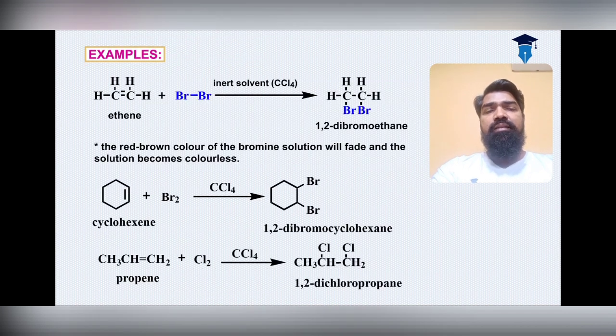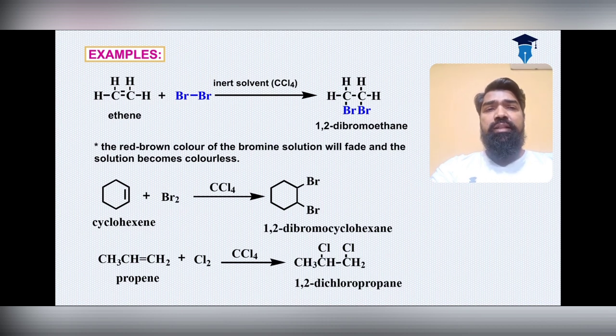See the different examples here. Ethene reacts with bromine in the inert solvent carbon tetrachloride and gives you 1,2-dibromoethane. That is, the red-brown color of the bromine solution will fade and the solution becomes colorless. The decolorization takes place over here: the red-brown color converts into colorless.